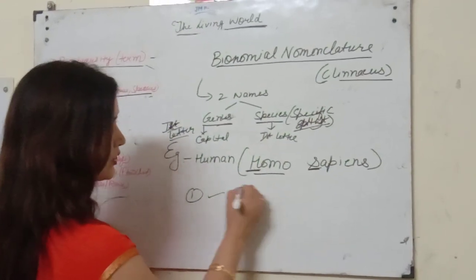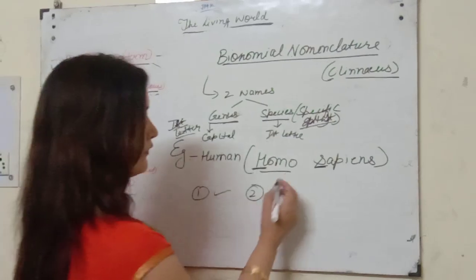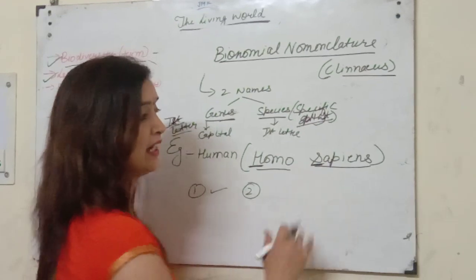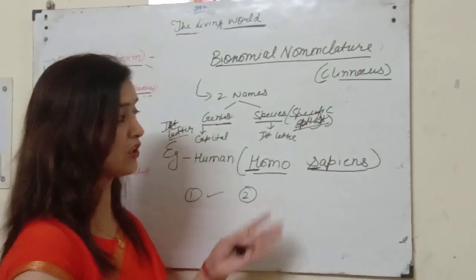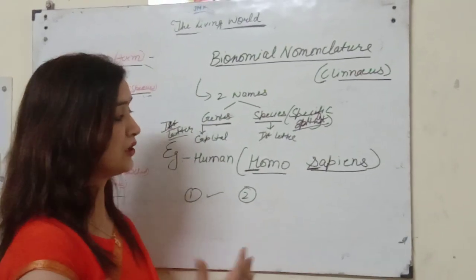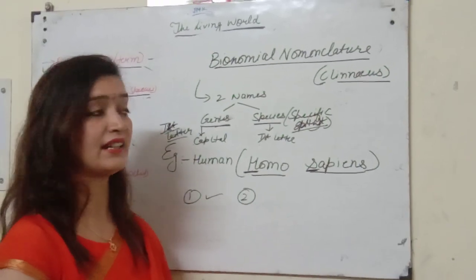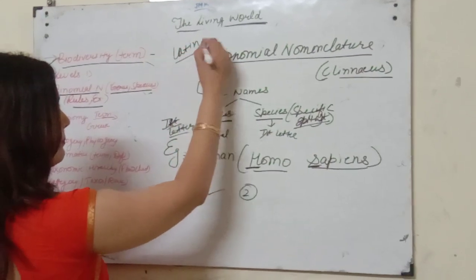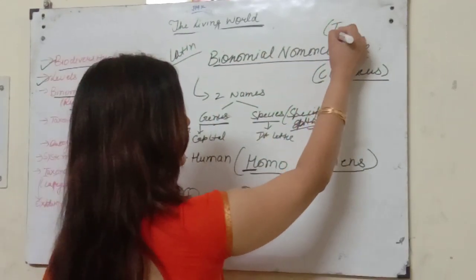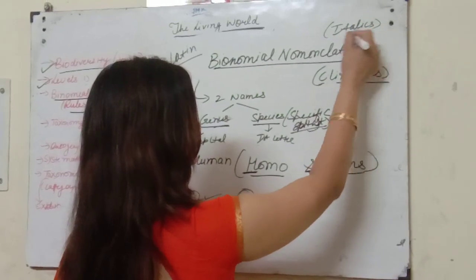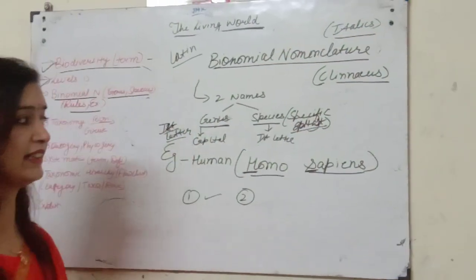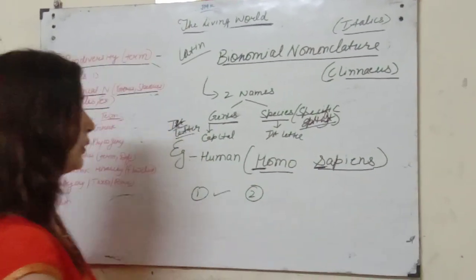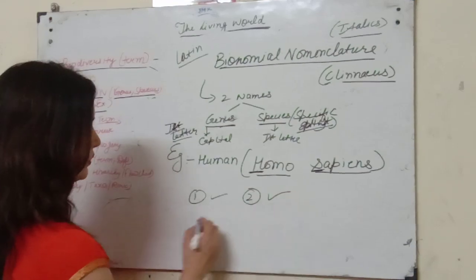If we talk about the second rule, we have to underline the genus and species name separately. In books you can see these names are not underlined, so why is there a need for underlining? In books, this binomial nomenclature, which is in Latin, is written in italics. So whenever we write the name on a notebook or board, we have to underline the words. Alright students, so this is the second rule.